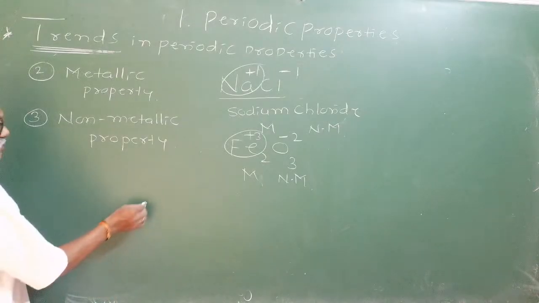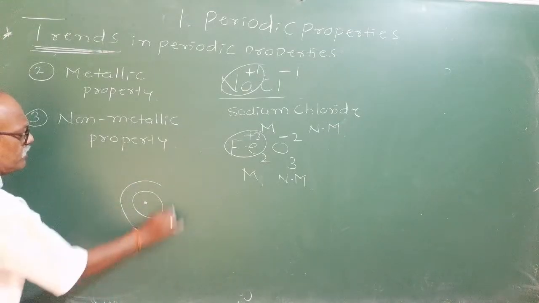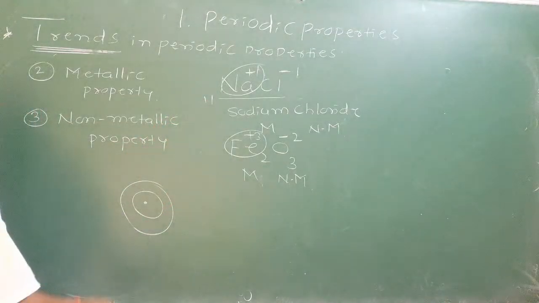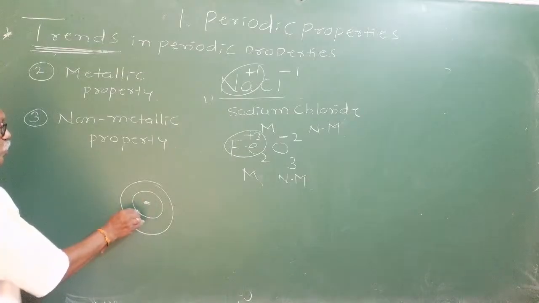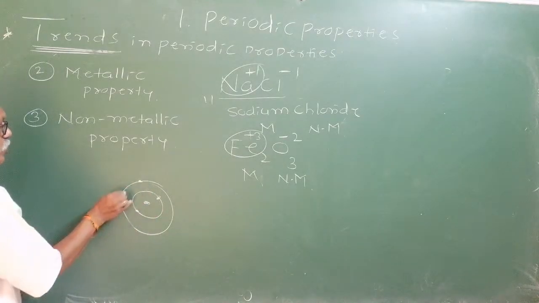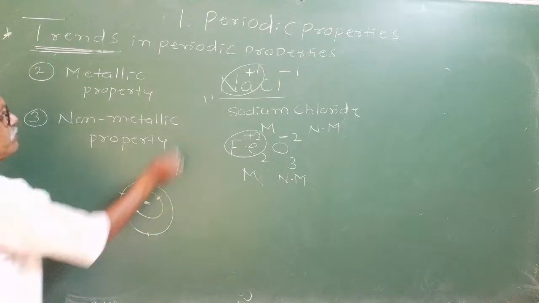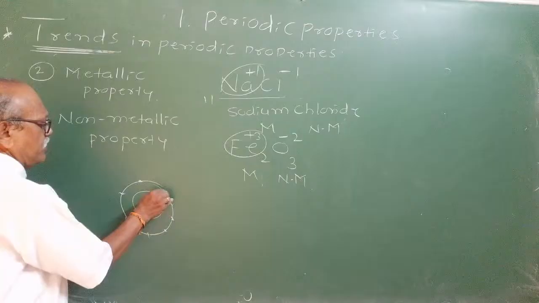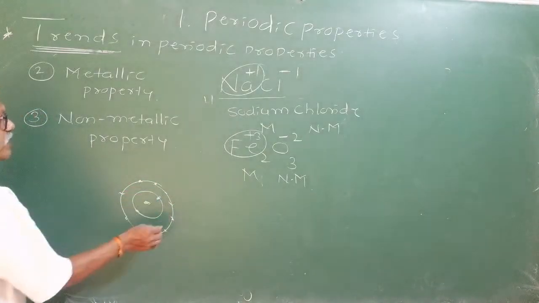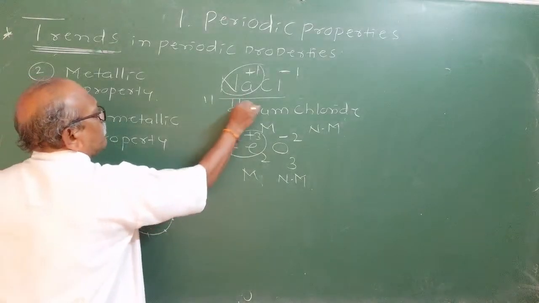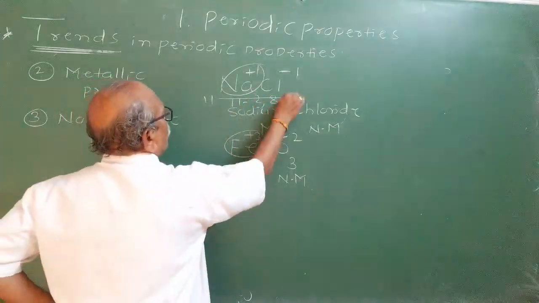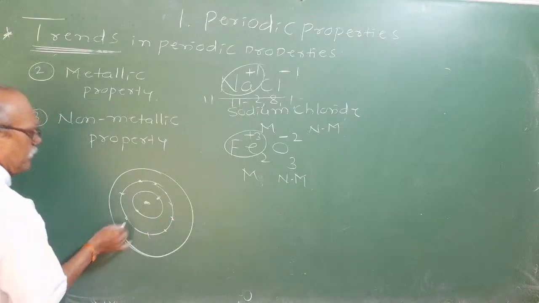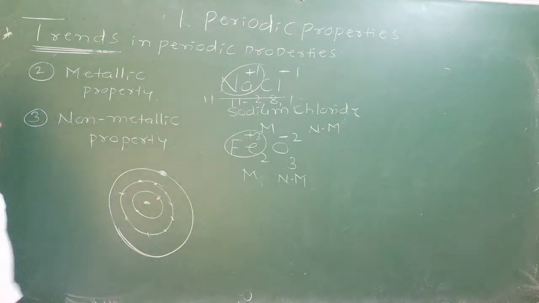If I take sodium, what is the electronic configuration of sodium? Atomic number 11. I will show you. How many electrons in the K shell? 2. The L shell will have 8. What is the period number of sodium? 3. So it is 2, 8, 1. Observe. One electron is present in the valence shell.